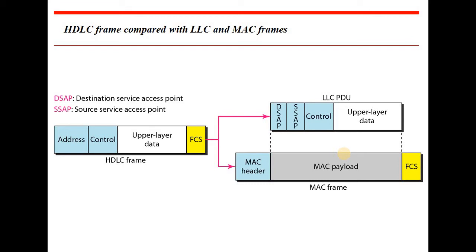This is the HDLC frame format, which is divided again into two more parts called LLC PDU and MAC payload. The payload is the actual data you want to send across the network, and everywhere you can find the header, that is the MAC header. FCS stands for frame check sequence, which is going to determine which frame you are going to send across the network, because we know that data has been divided into segments, packets and frames, and the frame number is decided by the frame check sequence, that is FCS.